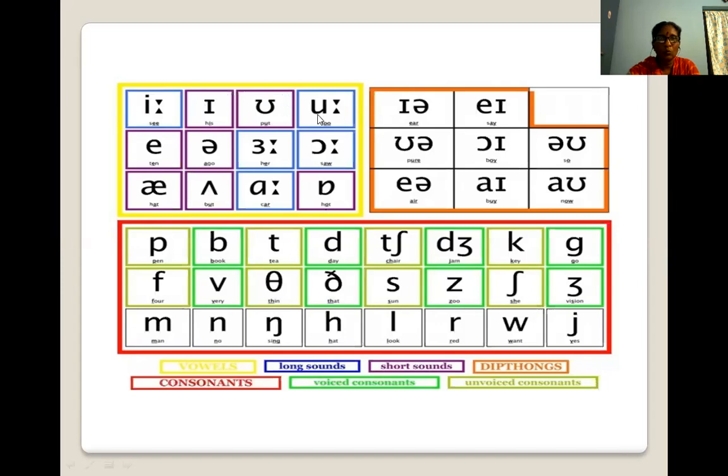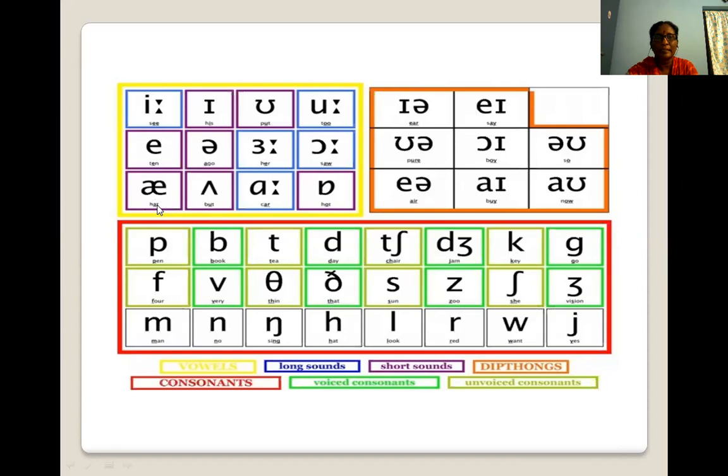This is a short sound. This is A and E combined together.